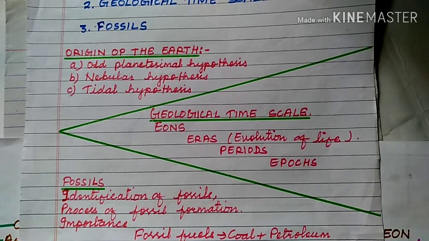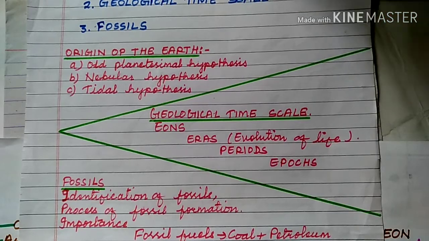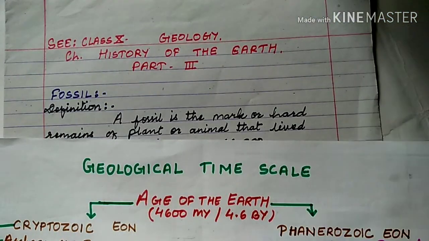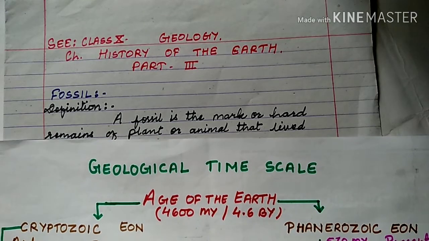So, the fossils. Evolution occurring on the earth's surface can be understood from the study of fossils or from the study of rocks. Fossils are found in sedimentary rocks, so the layers in sedimentary rocks are studied. Sedimentary rocks are formed by deposition of sediment. Along with the sediment, dead bodies of plants and animals were also deposited, so the sedimentary rock was formed. This way study of fossils can be done from sedimentary rock layers.